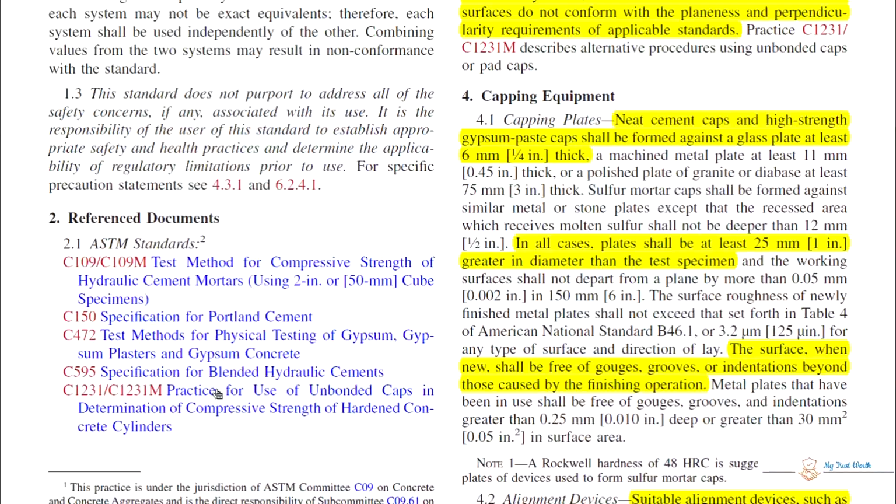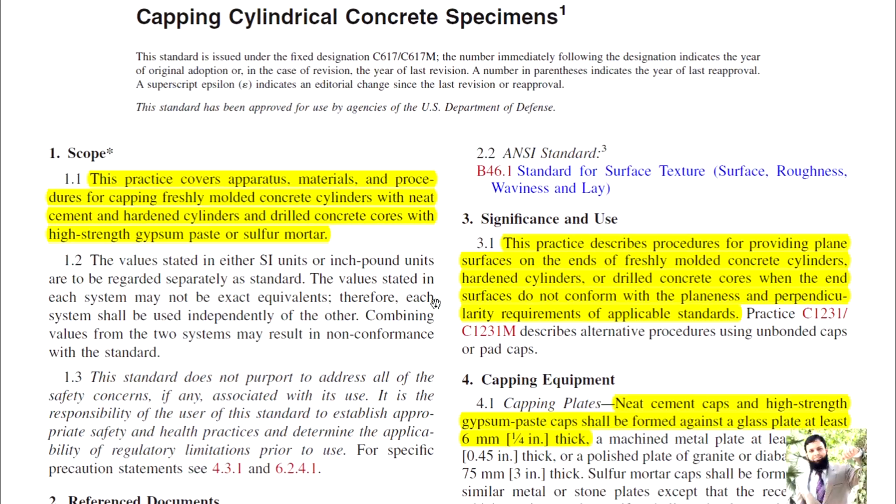These are the reference documents which are required in order to understand this document in complete sense. And significance and use states that this practice describes procedures for providing plane surfaces on the ends of freshly molded concrete cylinders, hardened cylinders, or drilled concrete cores when the end surfaces do not conform with the planeness and perpendicularity requirements of applicable standards, Practice C1231, and describes alternative procedures using unbonded caps or padded caps. So unbonded caps or padded caps can also be used.